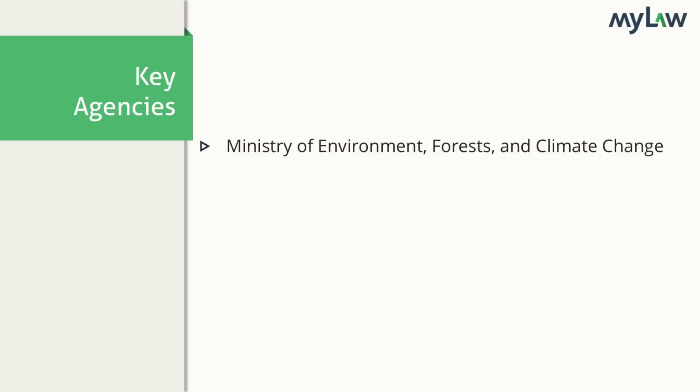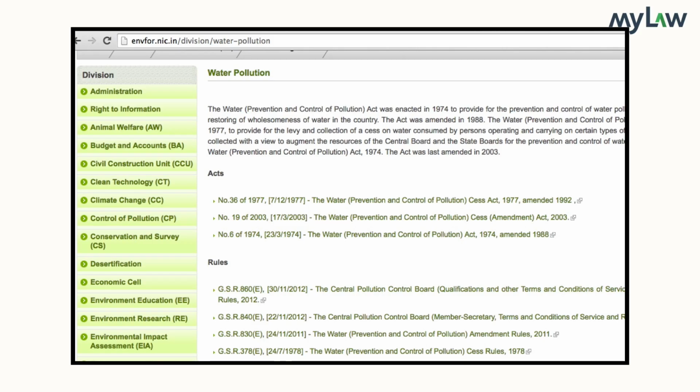Another tool you can use for figuring out the statutes that apply to the area of your research is the website of the government agency or ministry that deals with this area. Again, from your preliminary reading of secondary resources, you would have figured out that the government agency that is primarily responsible for regulating pollution is the Ministry of Environment, Forests and Climate Change. That website, in fact, has a section that is devoted to the statutes, rules, regulations, and notifications that apply to the area of water pollution. Not every government website will be this helpful.